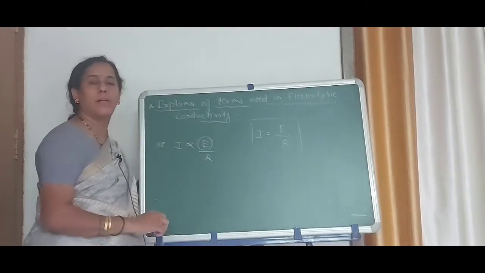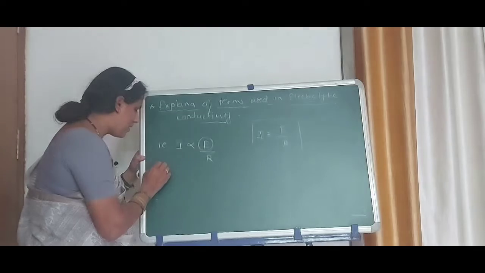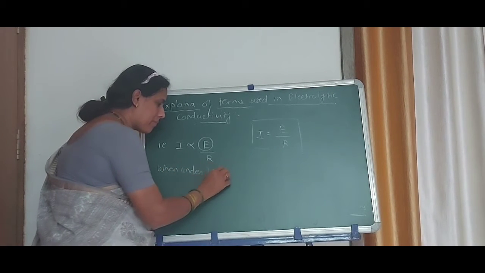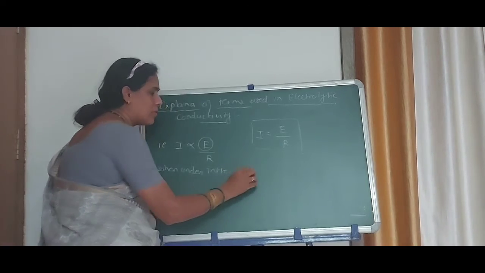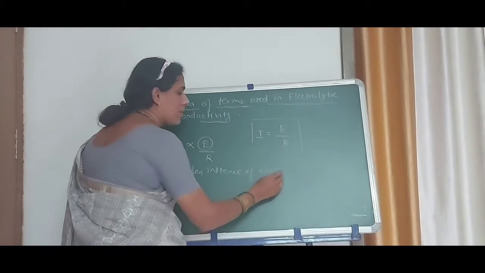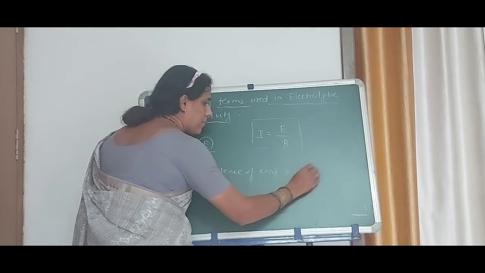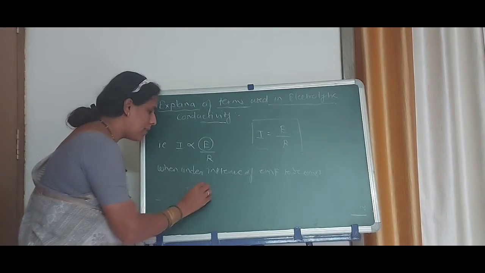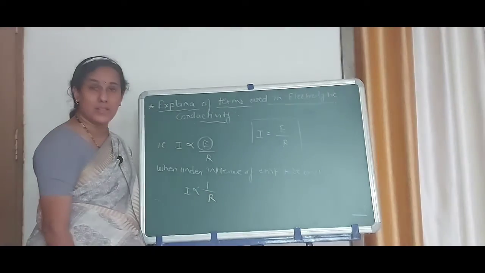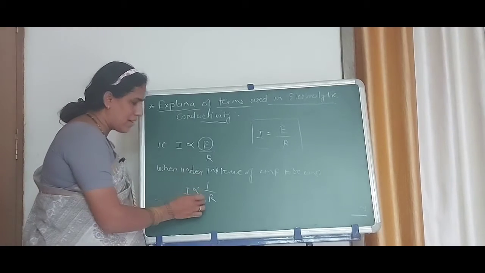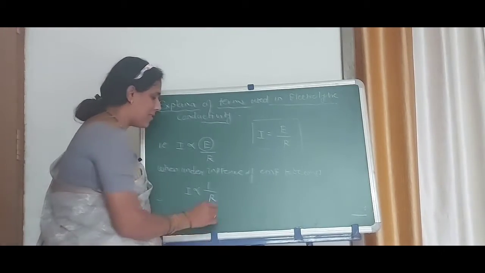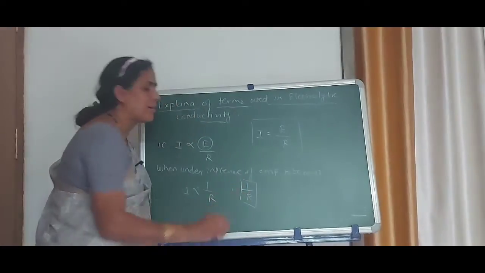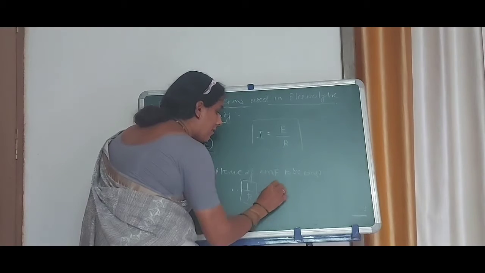When we keep E, the EMF, constant, I is inversely proportional to its resistance, and therefore the quantity 1 upon R is called conductance.